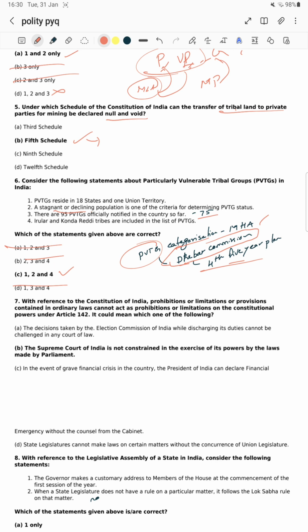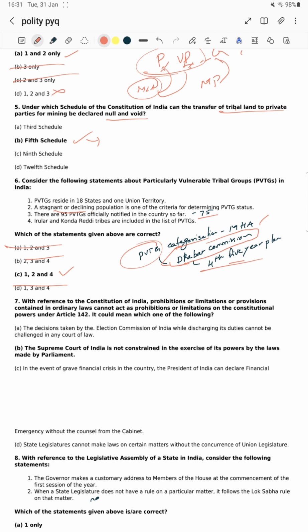Question number 7. With reference to the Constitution of India, prohibitions or limitations or provisions contained in ordinary laws cannot act as prohibitions or limitations on the constitutional powers under Article 142.